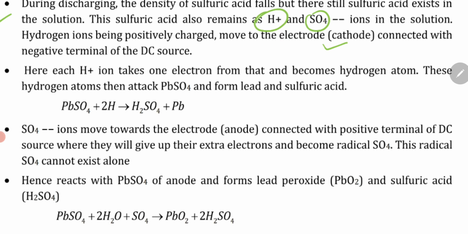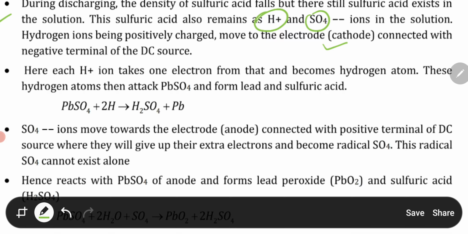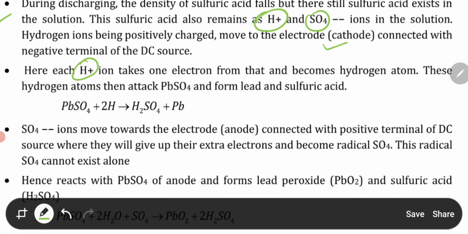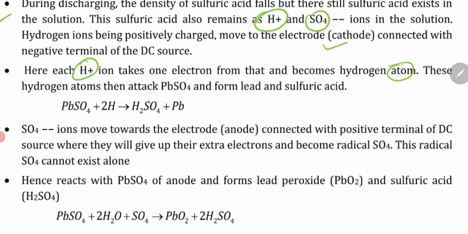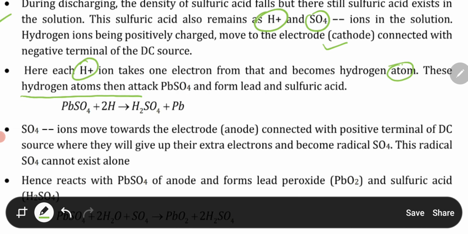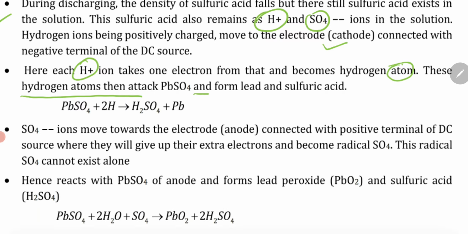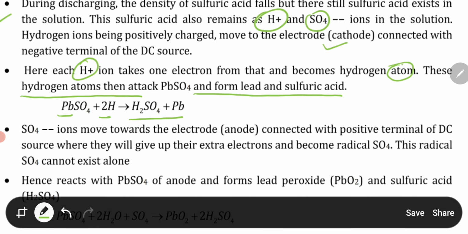Here the hydrogen ion takes one electron and becomes a hydrogen atom, and these hydrogen atoms then attack PbSO4 and form lead and sulfuric acid. So PbSO4 plus 2H becomes H2SO4 plus Pb.